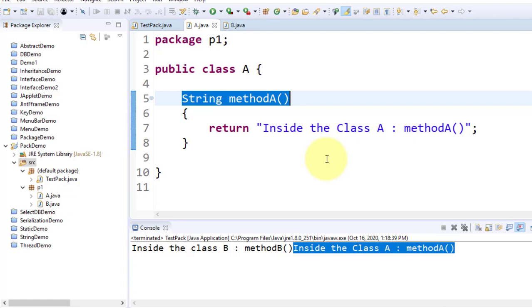If the package and import statements are available simultaneously, then there is a rule: the package statement must be first, and then after that the import statement.